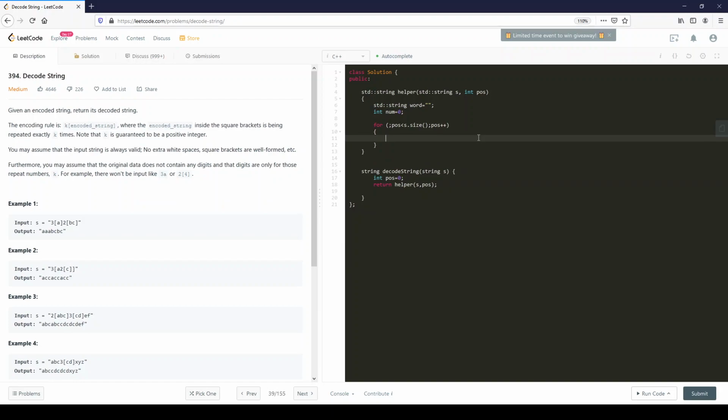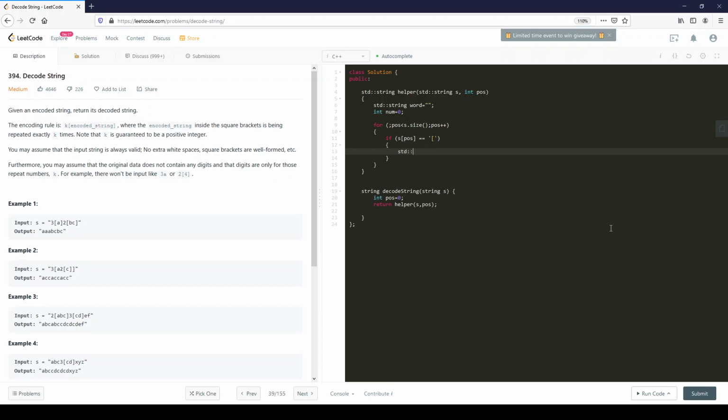Let's see now. So remember our four cases: if it's a number, if it's an open bracket, if it's a letter, or if it's a closing bracket. Pretty clear. So let's start. If s at position, our string at position, equals our opening bracket, then how do we play this?